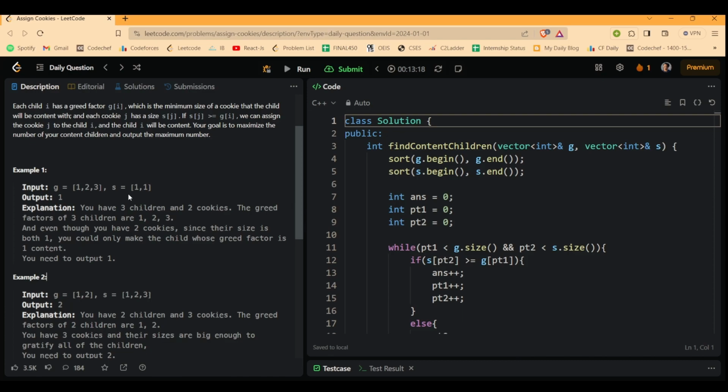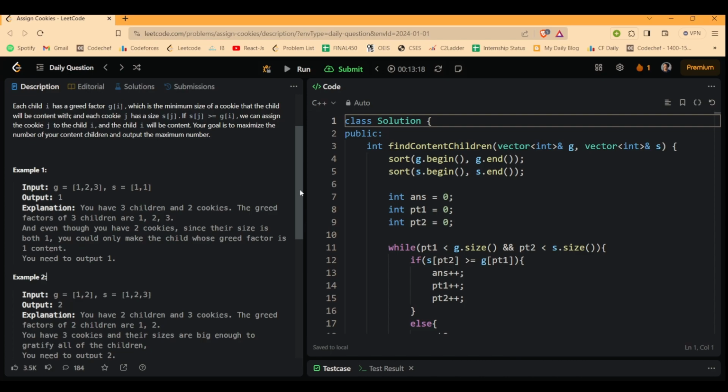This is the simple logic that should come to your mind: the minimum size of cookies should be assigned to the person with the minimum greed possible, and the maximum size cookie should be assigned to the person having maximum greed. So if you share in such a manner, then you will be able to make the maximum number of children content with your sharing methodology.